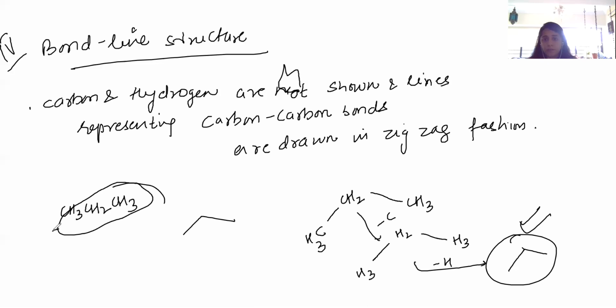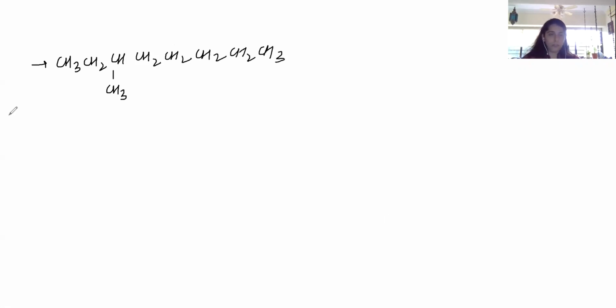molecule. Okay, so let's take another example like CH3, CH2, CH, CH3, CH2, CH2, CH2, CH2, CH3. Oof, long molecule. So how many carbons are there?